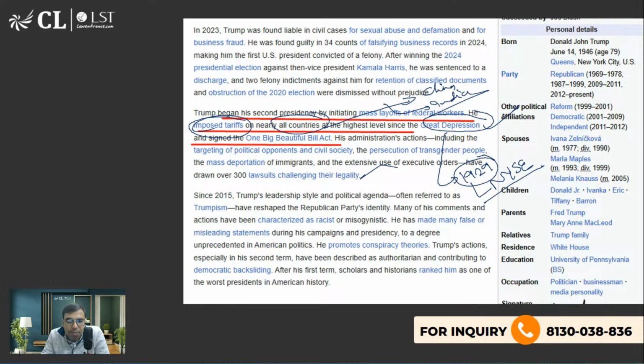Donald Trump last year. So we'll discuss why he's putting so many tariffs on countries like China, India, and many other countries. But he's mainly targeting China as far as tariffs are concerned, and India and other countries also.